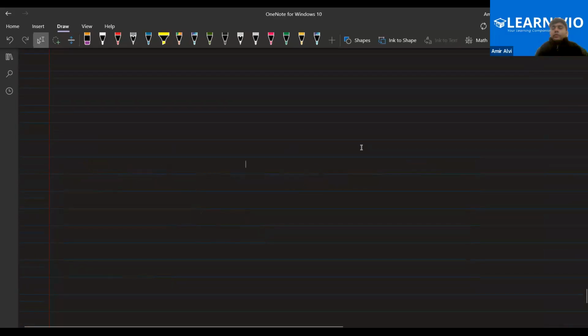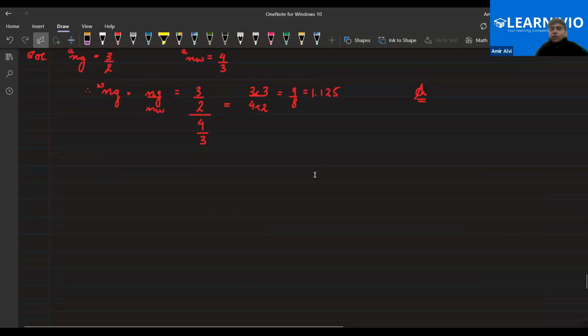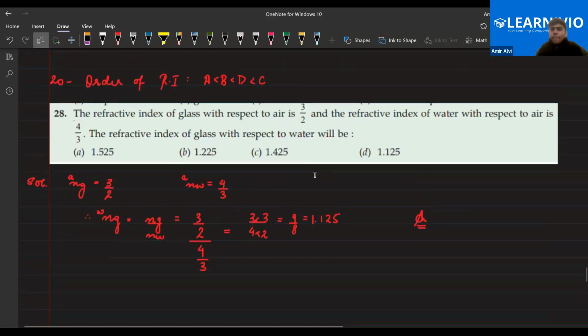Sir, I want to ask, for the formula of magnification, is m equal to minus v by u, or m equal to just v by u? M equals minus v by u is for the mirror. M equals v by u is for the lens.